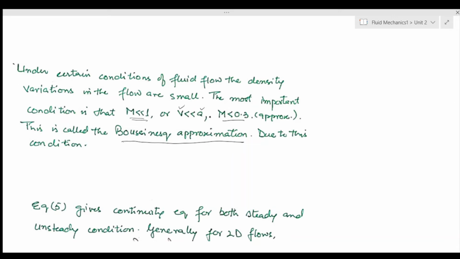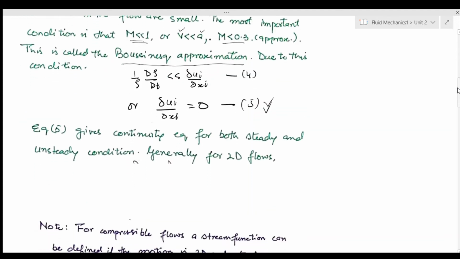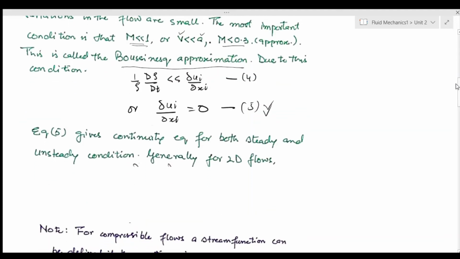Using this approximation, we can simplify our equation a lot. So let us say, if I'm using this approximation, Boussinesq approximation, then what will happen? I can say that my density variation are very, very small, or I can say that they are so small that I can take them to be 0. Okay, so this is what I wanted to reach. This is the simplification which I have.